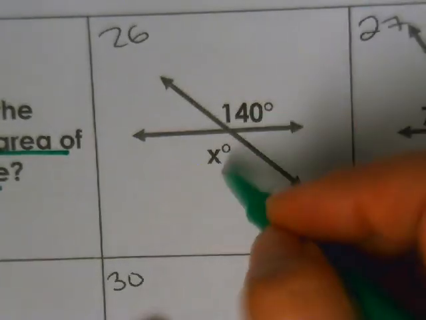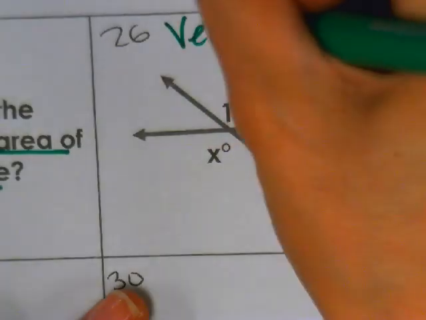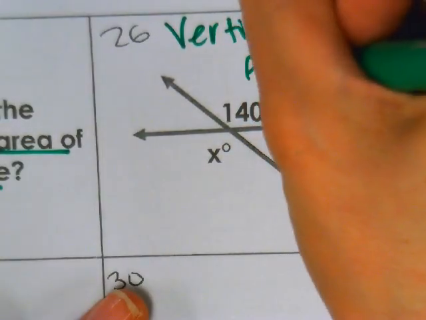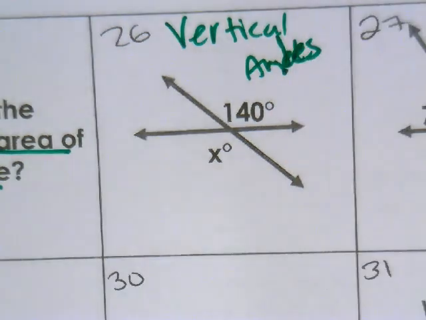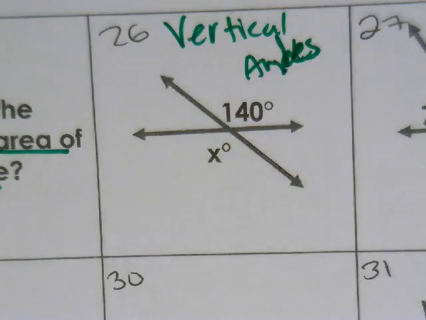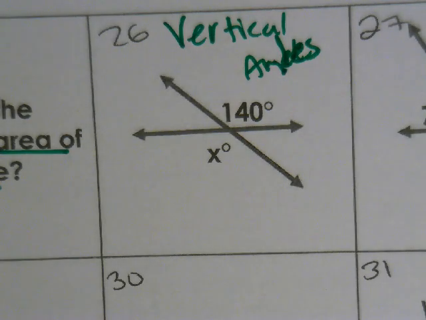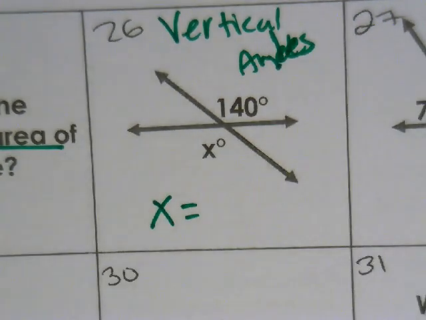26, what is this an example of? This is an example of vertical angles. Whoops. Vertical angles, not angels, angles. What do I know that's so special about vertical angles? There's no work involved in this one. If you know that it's vertical angles, you know that they are... Yeah, that's right. Woohoo. Okay, so tell me what X equals here. Hopefully you know what vertical angles mean.